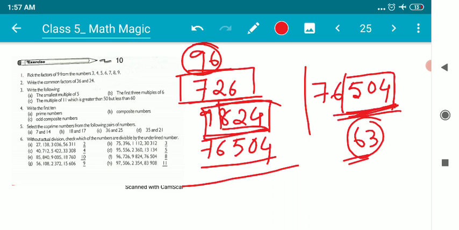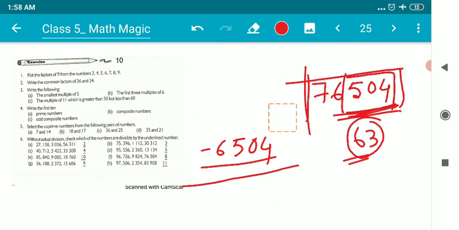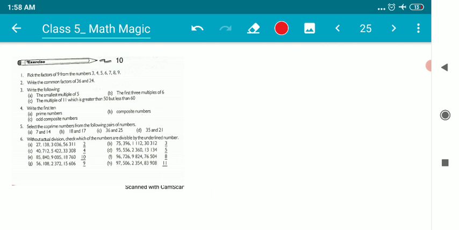It is divisible by 8. So naturally the entire number 76,504 is divisible by 8. That's correct, children.